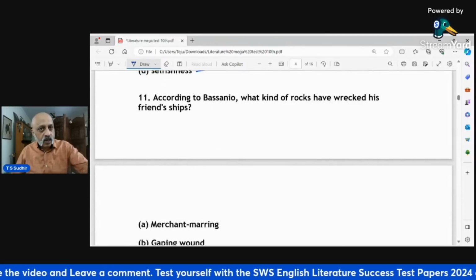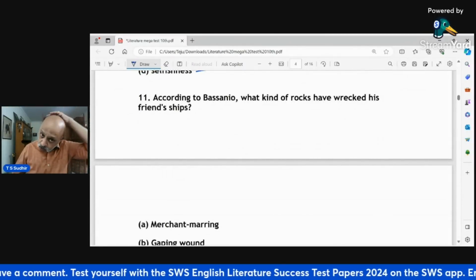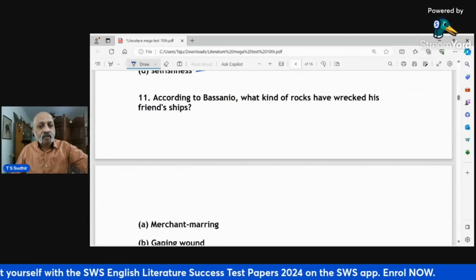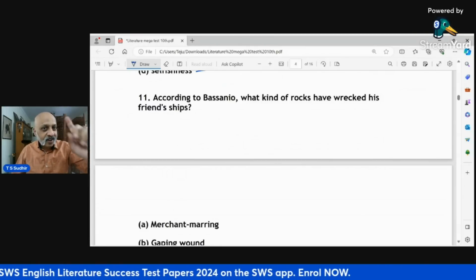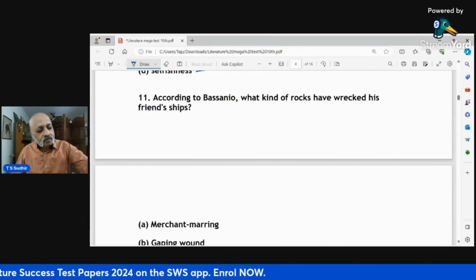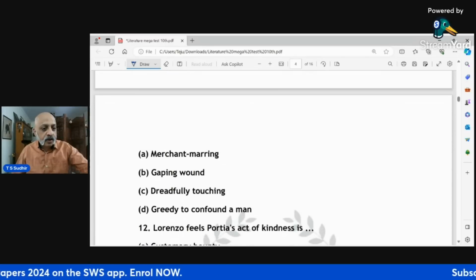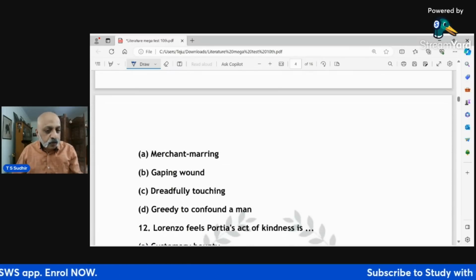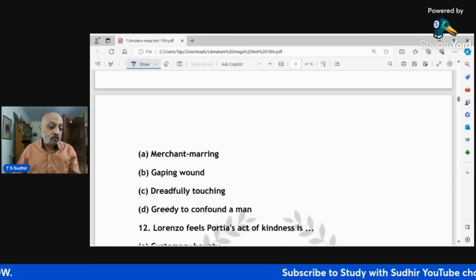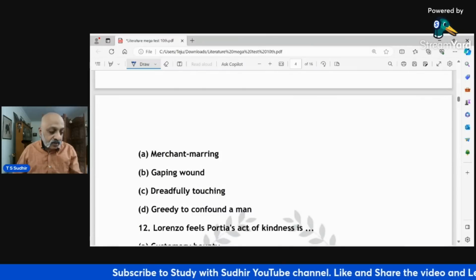According to Bassanio, now let's move to MOV. According to Bassanio, what kind of rocks have wrecked his French ships? Now this will be confusing. Merchant marring, gaping wound, dreadfully touching, or greedy to confound a man. Okay, so this can be a little confusing.